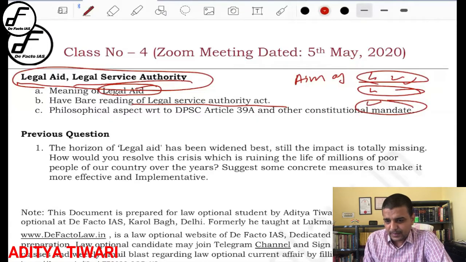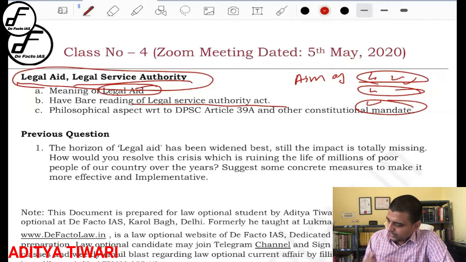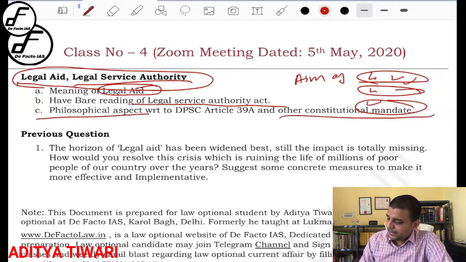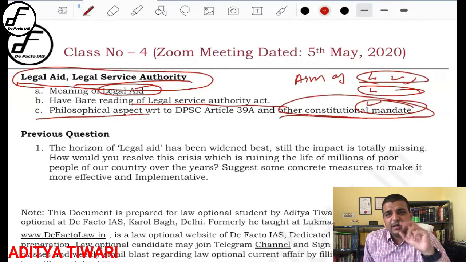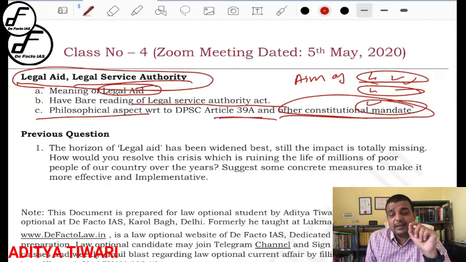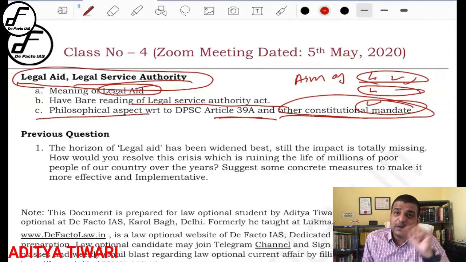Not to worry. Then the philosophical aspect and the constitutional mandate of it have to be studied. What is the constitutional mandate? What are the areas in the Constitution which provide for legal aid? One is Article 39 in the DPSP, which specifically provides for it. Then, in the case of Article 21, the court has said that providing effective legal representation is part and parcel of legal aid. So when there is a question regarding the constitutional aspect of legal aid, it has to be the DPSP as well as fundamental rights. Understood, everyone? That is the constitutional aspect of legal aid that you should understand.